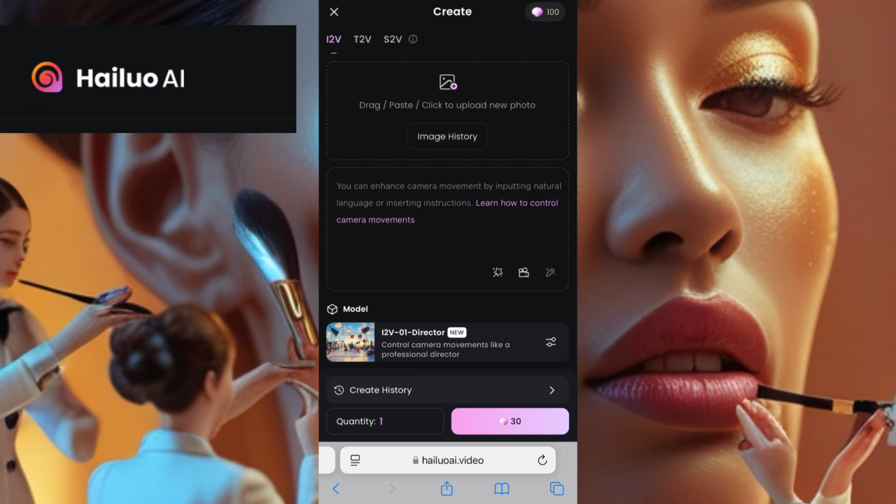This is Hulu AI. I always use Hulu AI for my video generation because you all already know Hulu AI is actually free and is good. So yeah, we have the first one. We have image to video. We have text to video. And then we have sounds to videos, okay? Yeah. So Hulu AI actually upgraded.